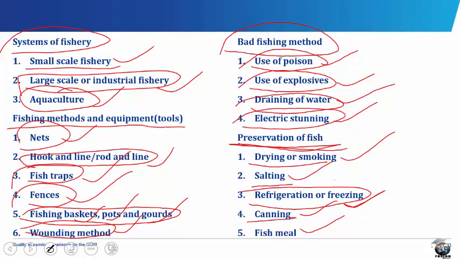Canning. Canning involves cooking the fish in special oils or paste and packing it in airtight cans under strict hygienic conditions, for example, sardines, mackerel, etc. Fish stored in this way can stay long without spoiling, since all spoilage organisms and air are excluded from the can. Fish meal. Fish meal is the grinding of small fish and fish parts into powder. This serves as an important component of livestock feeds.